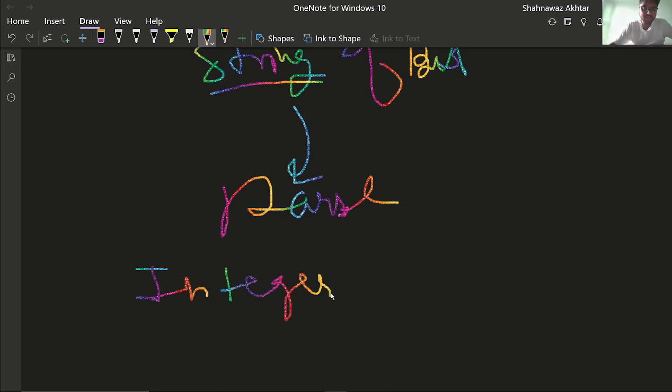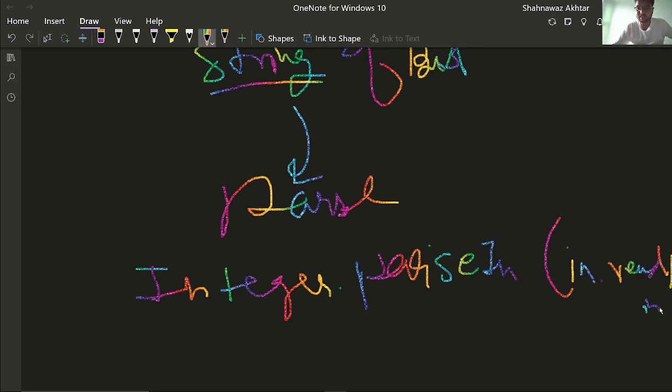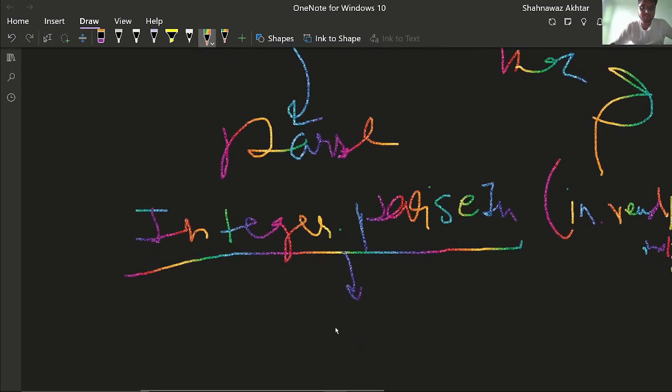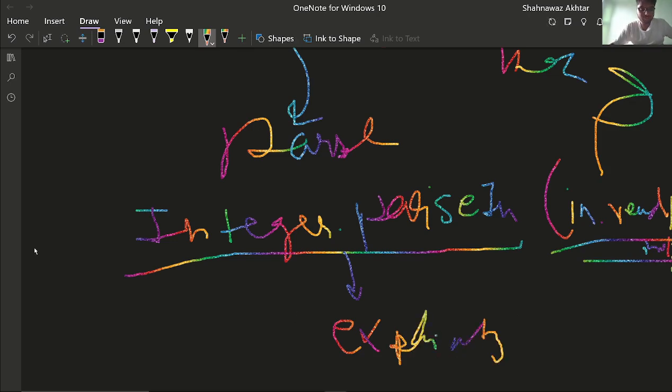So we use Integer. Suppose we have to convert to an integer, so we write Integer.parseInt, and this is in.readLine. So in.readLine actually takes the input, and Integer.parseInt will convert this string of bits explicitly into the integer one. So suppose this input a gets this stream of bits as an integer.